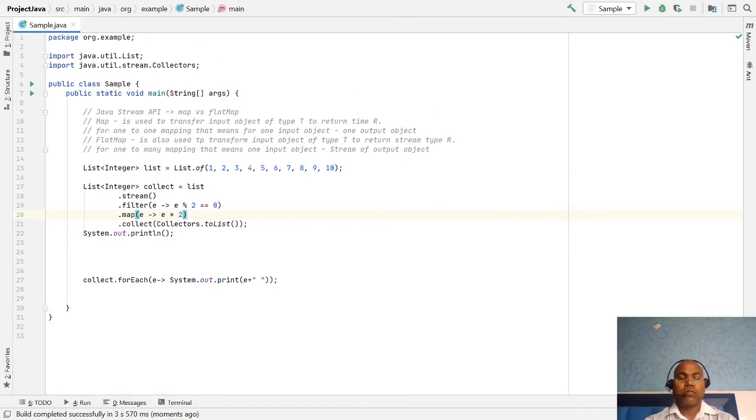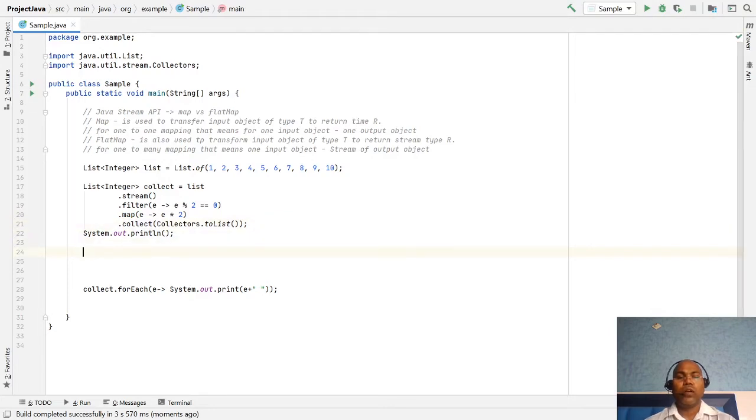Next question. Map, each and everyone knows, map is just used for transforming one object to another type, one-to-one mapping. So that is clear, no confusion.